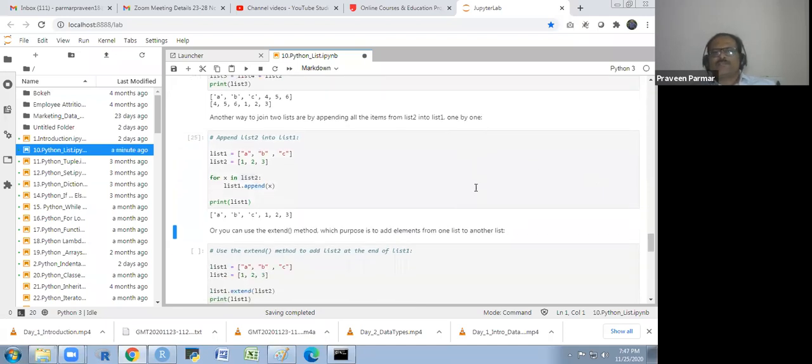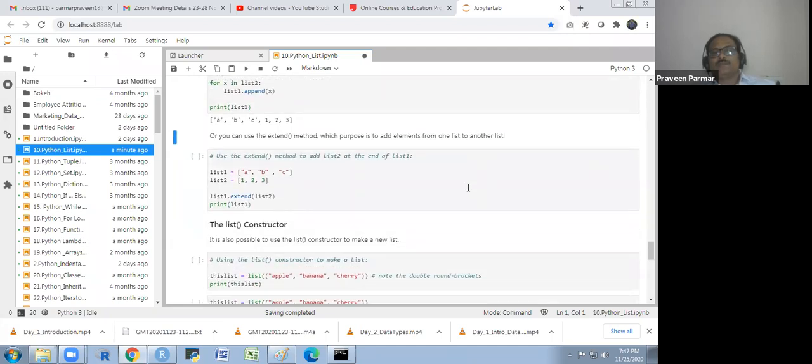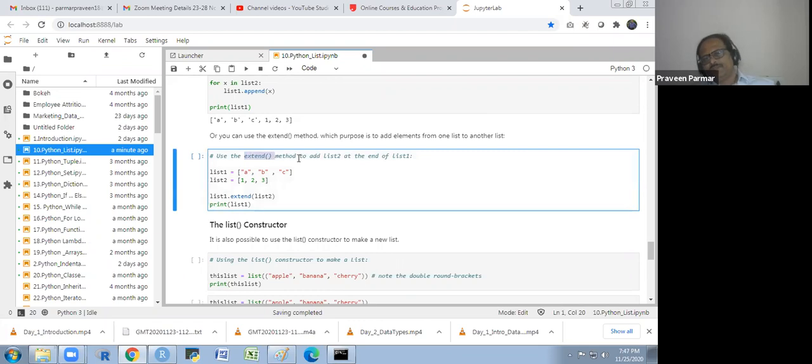Another function we have is the extend function. Extend is a method to add list 2 at the end of list 1. Sometimes I say function, but basically these are methods. So list 1 dot extend list 2. We want to include the elements of list 2 into list 1, so we apply the extend method on list 1.